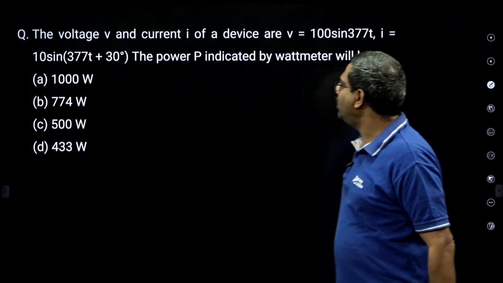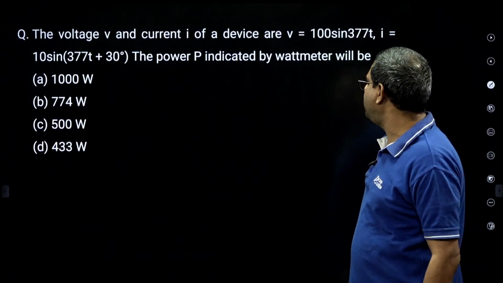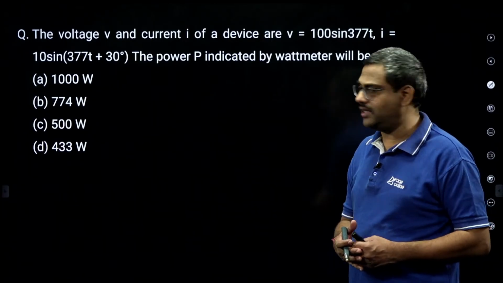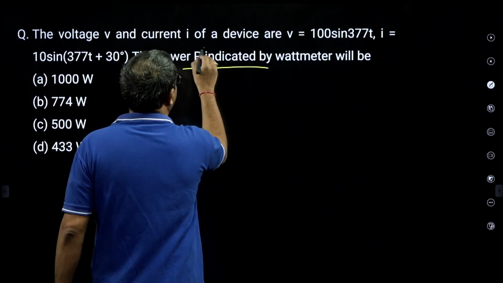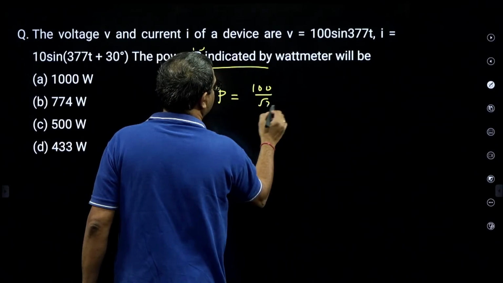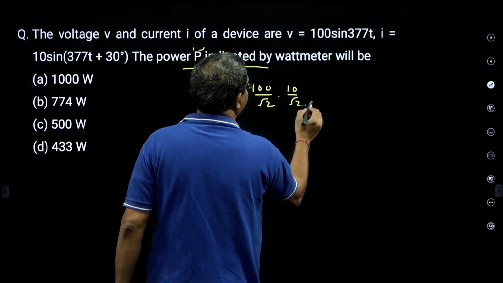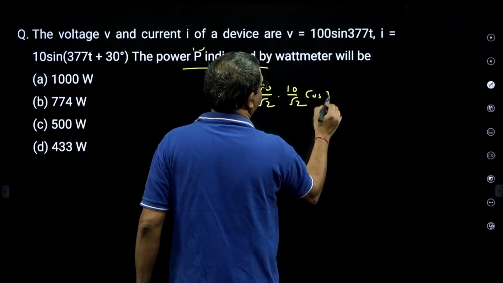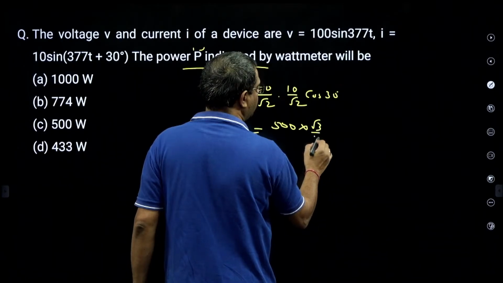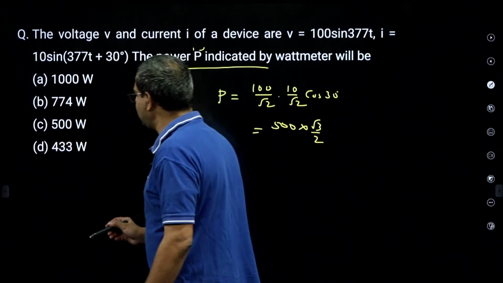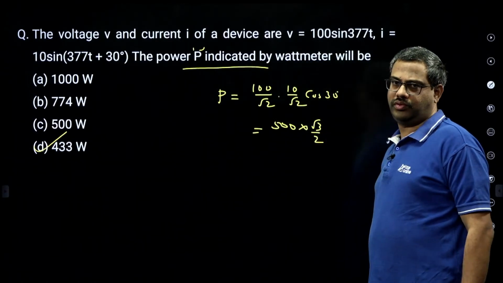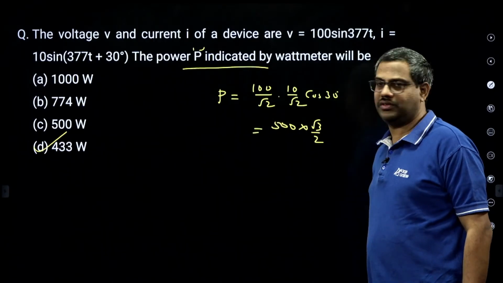Then the voltage and current in the device are shown. The power P is indicated in watts. Now, you know in AC, power is VI cos phi. The phase angle will decide. So P is the active power: VRMS times IRMS times cos of the phase angle. Cos of the phase angle is cos 30. So if you observe, this is 500, and cos 30 is sin 60, root 3 by 2. So less than 500, somewhere around 433. Less than 500 is only one option, direct. 500 into root 3 by 2.